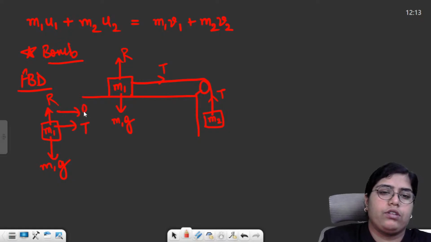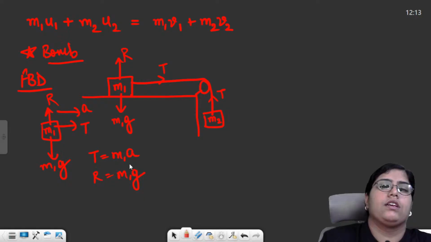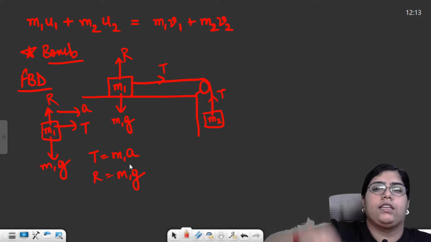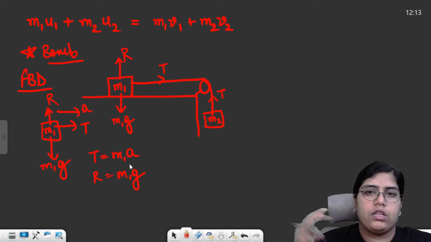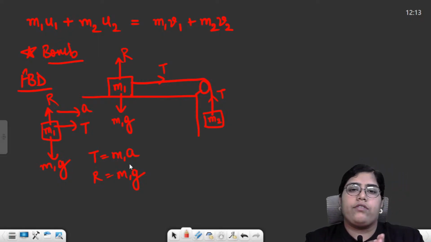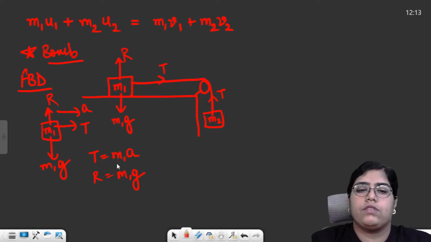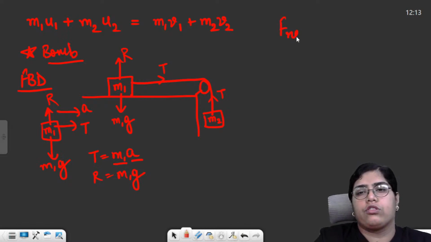So m1 will go in this direction, so T will be equal to m1a and R will be equal to m1g, because there is no motion in the vertical direction. In the vertical direction, the particle is in equilibrium, so vertical forces are equal, but along the horizontal there is a net motion. What you need to do is calculate the net force and equate that net force with mass multiplied by acceleration. Simply, net force is equal to mass into acceleration.